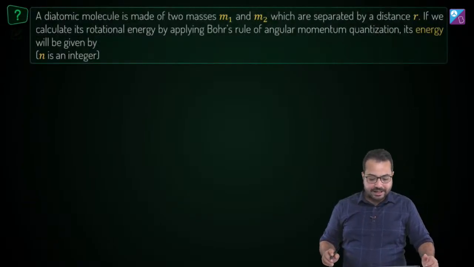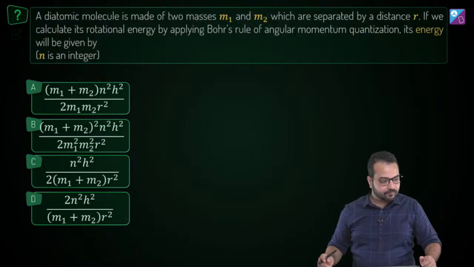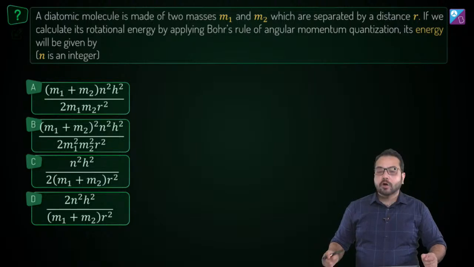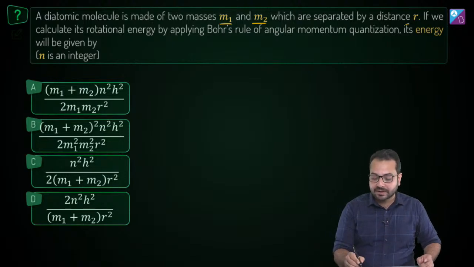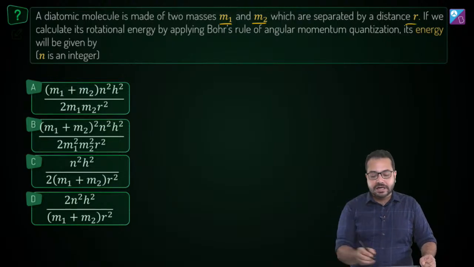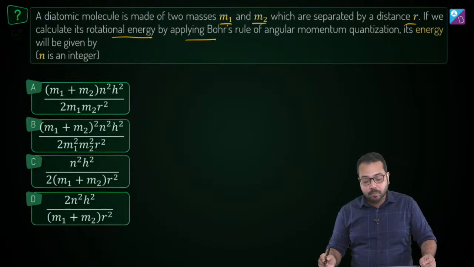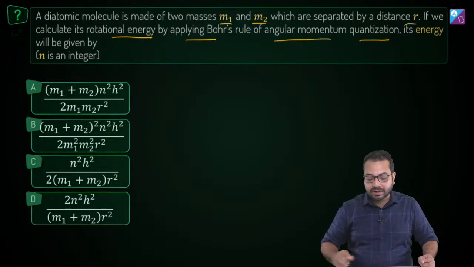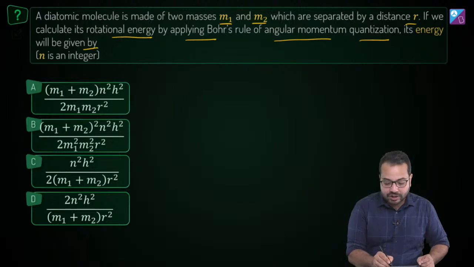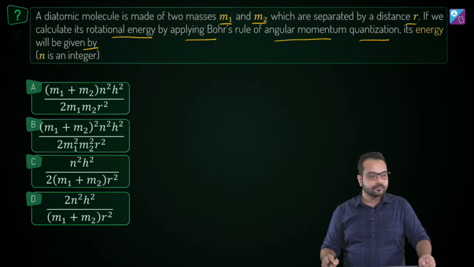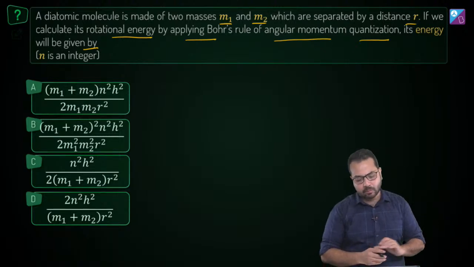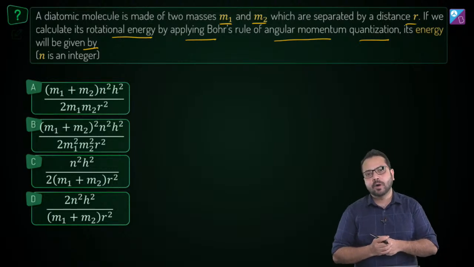And now we move to the next question. What's the question? A diatomic molecule is made of two masses m1 and m2 which are separated by a distance r. If we calculate its rotational energy by applying Bohr's rule of angular momentum quantization, its energy will be given by. Is the question clear? And before we proceed, I want to know from you, how should we go about it?